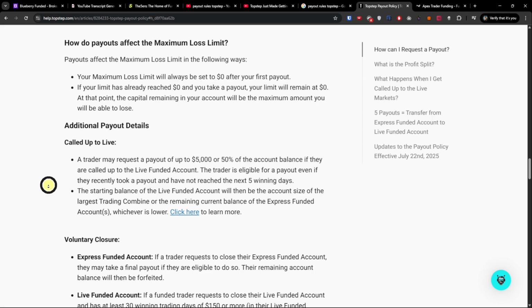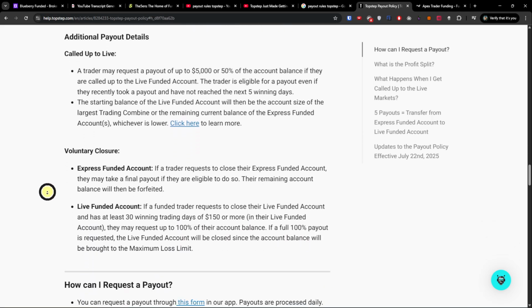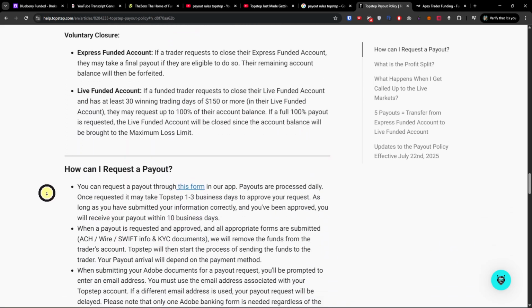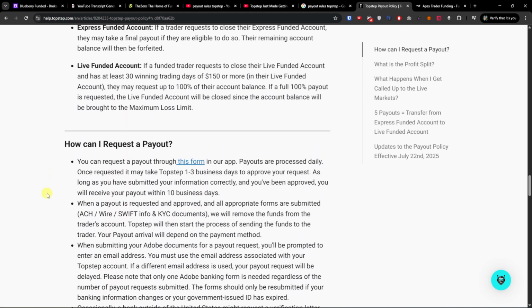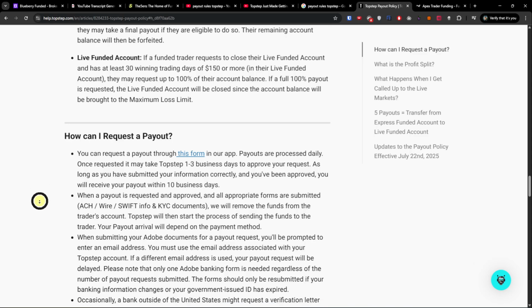And then how the payouts affect the maximum loss limit. Topstep uses a maximum loss limit. After your first payout, your max loss limit is set to 0 and stays there. That means from then on, the money left in your account is the amount of money you can lose.